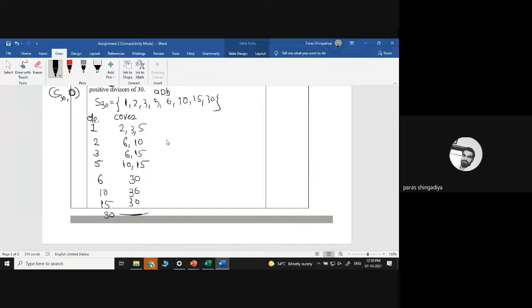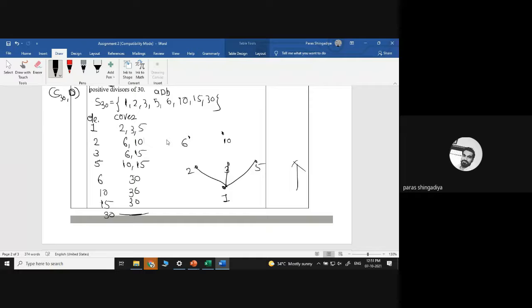So these are the cover entry of S30, and then after you have to create it as diagram. So lowest is the 1, so start with the 1 and you have to create the upward orientation diagram, okay. So 2, 3, 5 are the cover element of 1. So connect 2 to 1, 3 to 1 and 5 to 1. Okay. Then after 6, 10, 6, 15, 10, 15 are the cover element of 2, 3, 5. Okay. And 15 is common, 6 is common, 10 is common. Okay. So let's consider 6 is here.